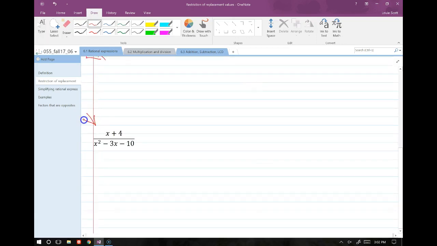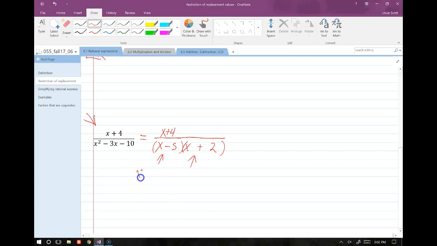For this one down here, we would have to find the zeros of the denominator to find its restricted values. So we do that by just factoring it. X squared minus 3x minus 10 factors into, let's see now, negative 5 and a positive 2. Okay, and so for this one, if we ask for restricted values, we would solve these two factors for 0.